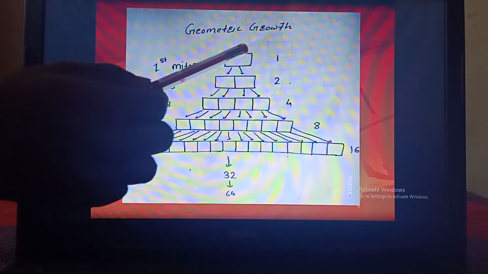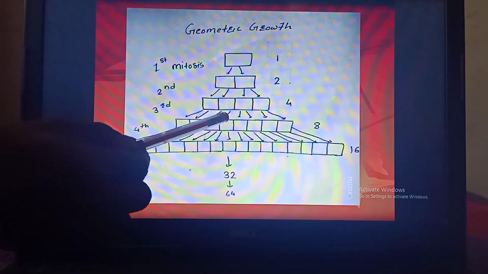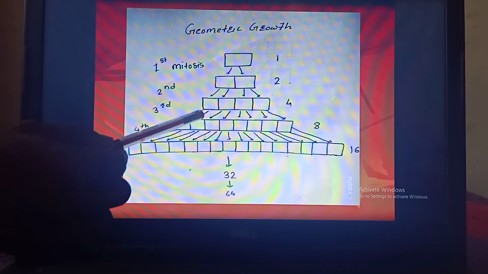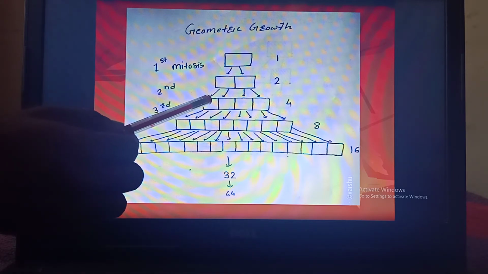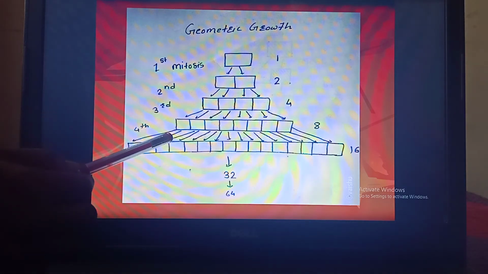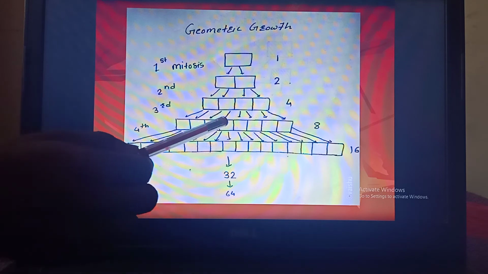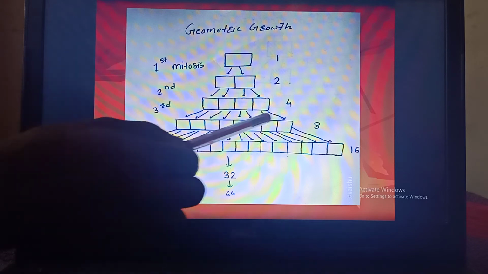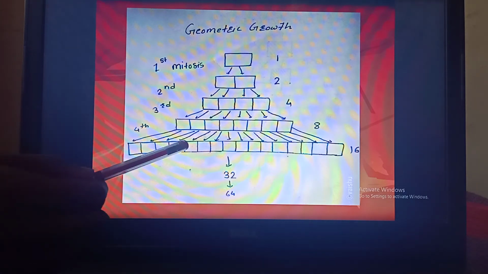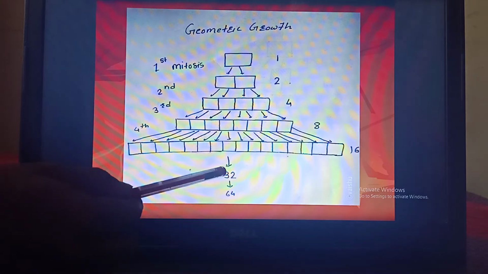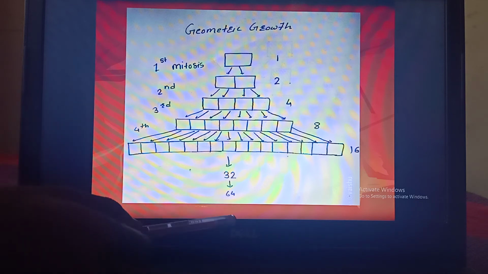Then again, all these cells take part in the next cell division. So from each cell, two daughter cells are formed. At the end of the third division, from 4 cells, 8 daughter cells are formed. Again the same happens here. From each cell, 2 daughter cells are formed. That means from 8 cells, 16 daughter cells are formed. This process occurs continually. That means from 16, 32 daughter cells are formed, then 64 and so on.